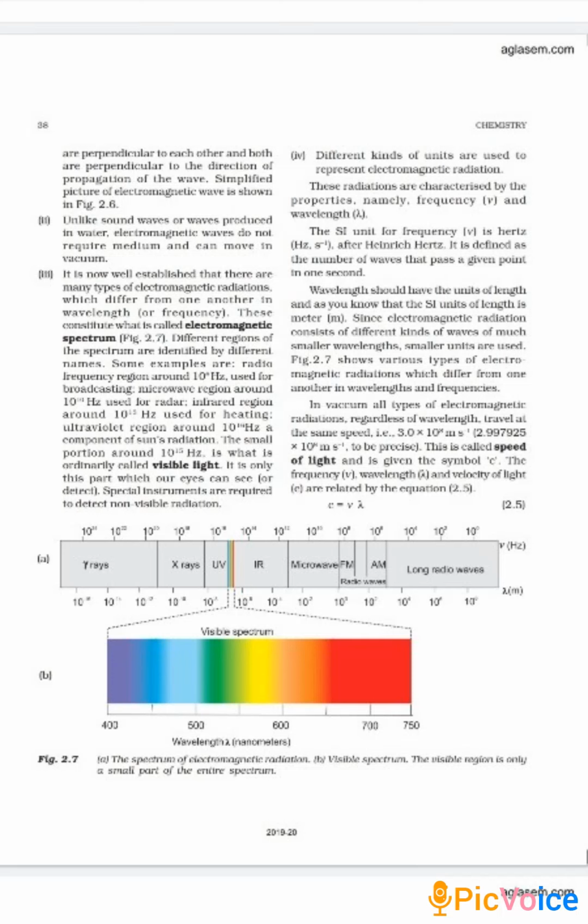Dear students, we were discussing some terms which express the characteristics of waves. I am coming to velocity of electromagnetic radiations, students. Velocity is represented by small letter c for electromagnetic radiation. It is the distance travelled by a wave in 1 second and expressed as meter per second. All of you must be knowing this very general thing.